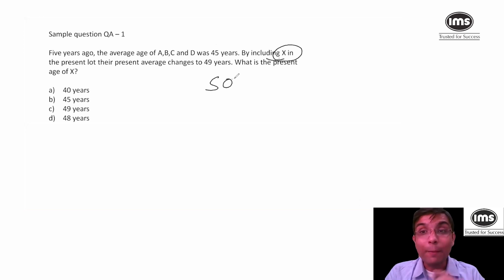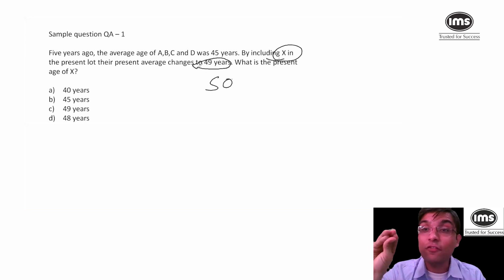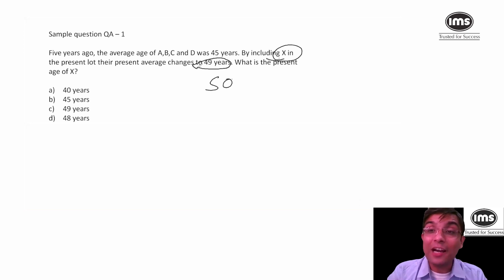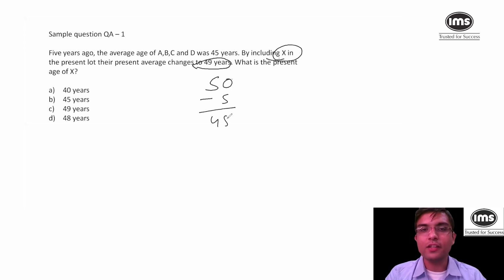But because of him, the average drops by 1. It becomes 49. Now understand, there are 5 people and the average drops by 1. That means the total drops by 1 into 5, because there are 5 people. So actually his age is 1 into 5 less. 45 is your answer.